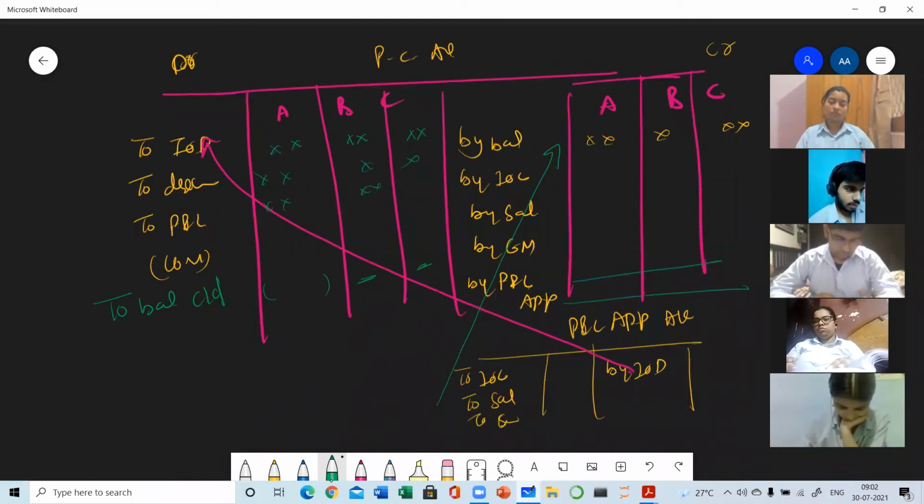Today we have done which topic? Capital accounts of partners. And which capital account? Only the fluctuating capital account. Under this method, only one account is prepared, that is the capital account. All the items which will increase the capital will be recorded on the credit side. All the items which will decrease capital will be recorded on the debit side.